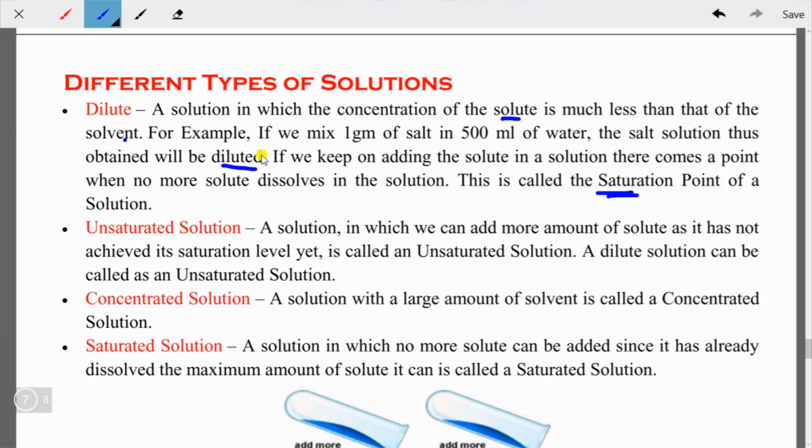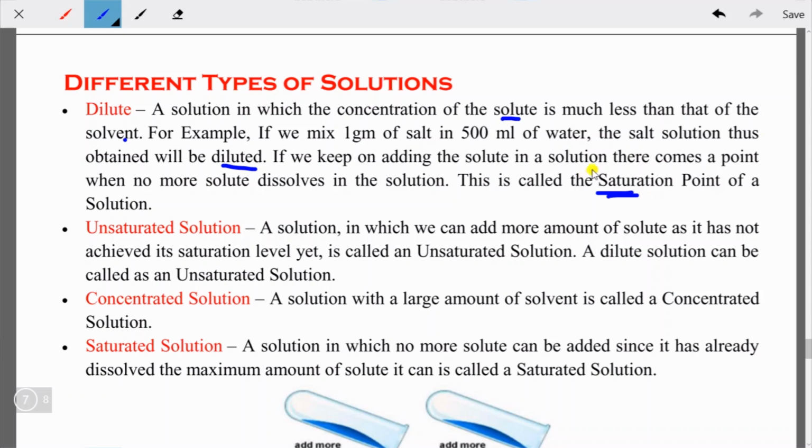Now if you are continuously adding salt to the 500 ml of water, then after some time a point will come where, if you add more salt, the salt will not mix homogeneously with the water. That point will be called the saturation point, where the solute will no longer be mixed. After that, if you add more solute, it will not dissolve in the water or the solvent.